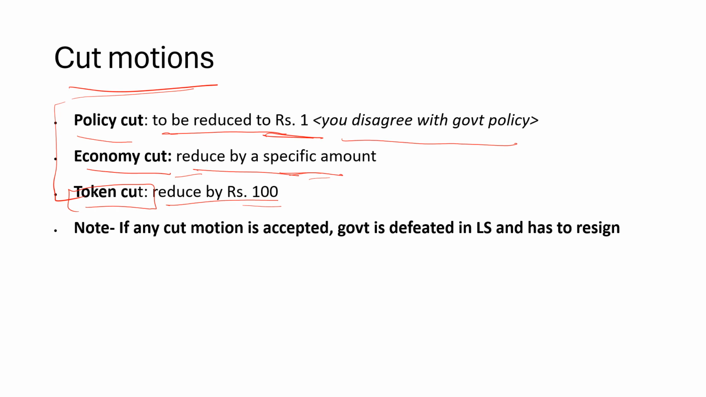Even if any cut motion is accepted and passed, the government is considered defeated, right? And the Lok Sabha has to resign. Why is the government defeated? Because in the Lok Sabha, usually the government is in majority. Usually these motions are passed by the opposition members, so usually it does not get accepted by the Speaker of the House.